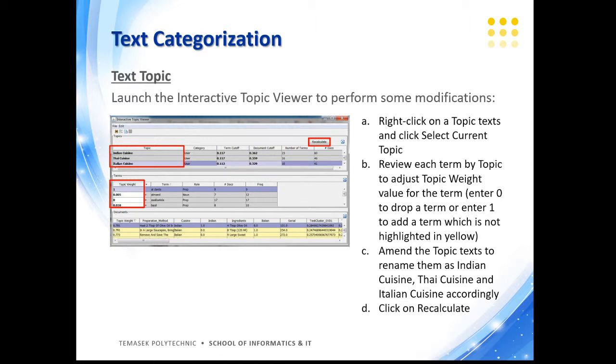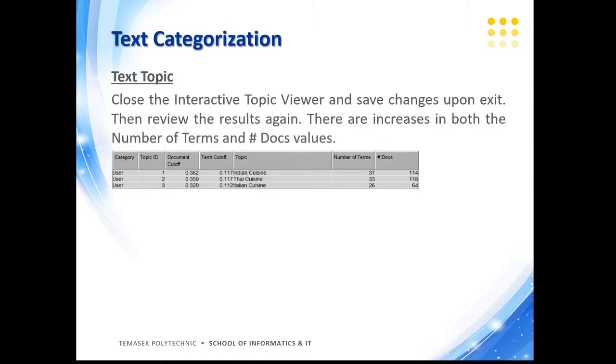And then next we amend the topic texts to rename them as Indian cuisine, Thai cuisine, and Italian cuisine accordingly. Lastly, we click on recalculate to allow it to take effect. Then we close the interactive topic viewer and save the changes. Then review the results again. There seems to be an improvement in the way the various topics are being categorized based on the number of terms and the number of document values.